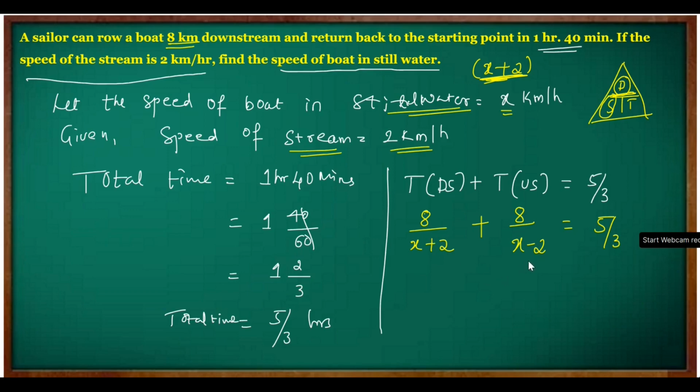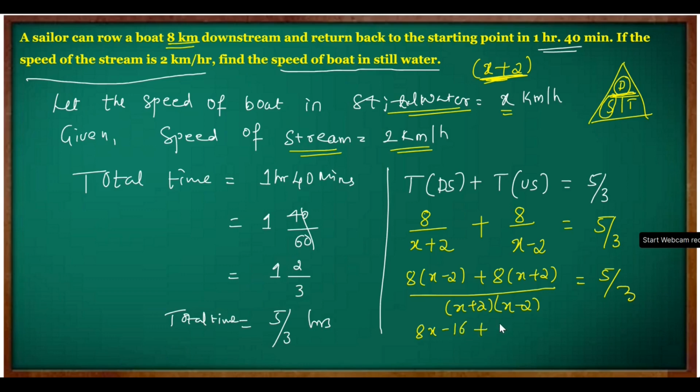So let's cross multiply. We get 8 into x minus 2 plus 8 into x plus 2, divided by x plus 2 times x minus 2, which is equal to 5 by 3. In a previous video I have explained cross multiplication; if you have not watched that, please go and watch. Now multiplying this, we get 8x minus 16 plus 8x plus 16.